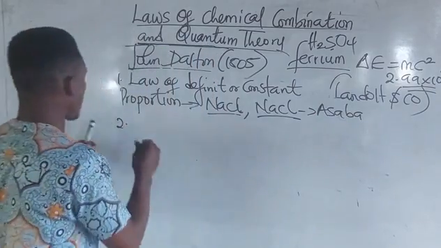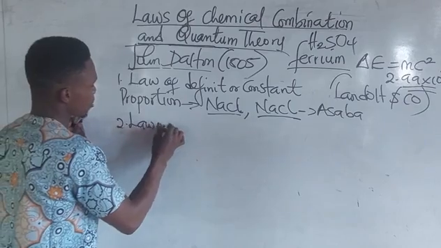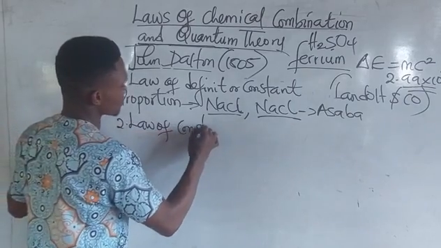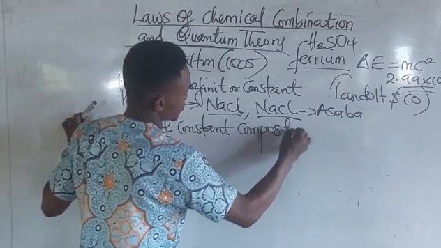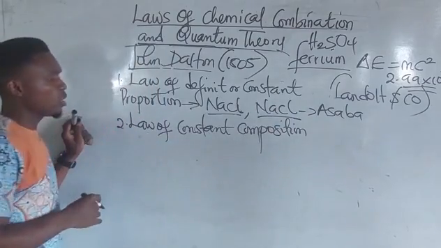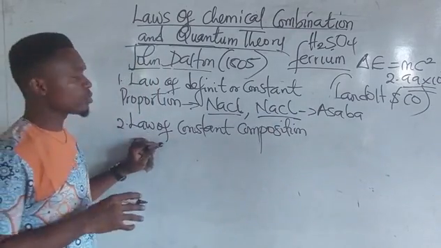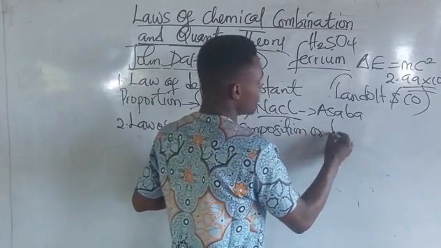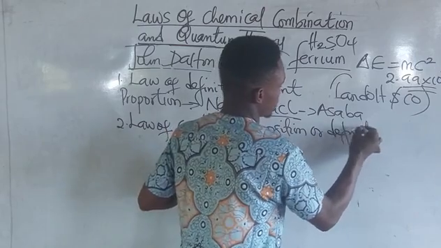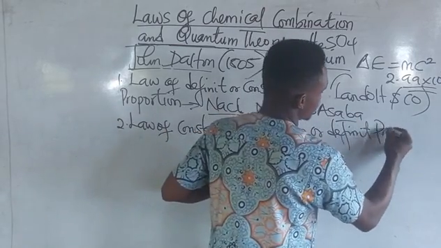Another one is the law of constant composition or definite proportion.